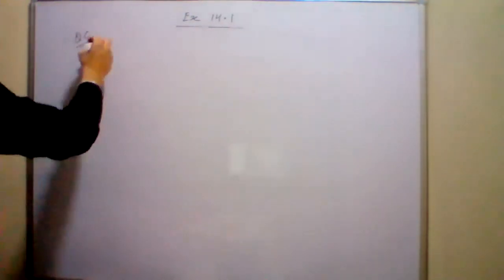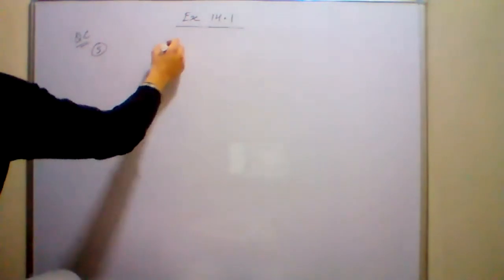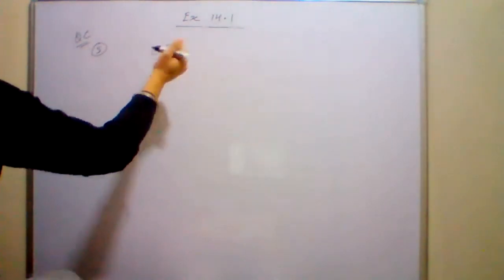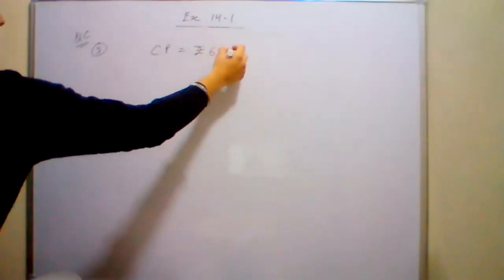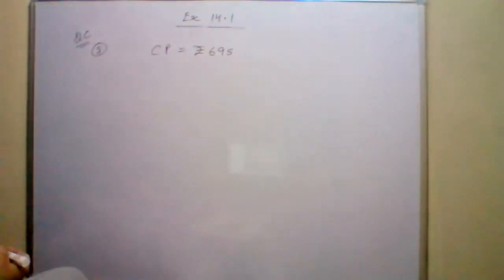Question number 5. If you bought a cycle, that is, the cost price, for rupees 695, CP is equal to rupees 695. So the cost price is 695, and then you sold it for a profit of 125.